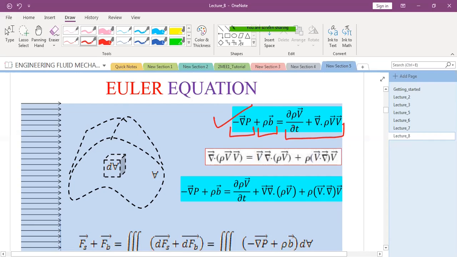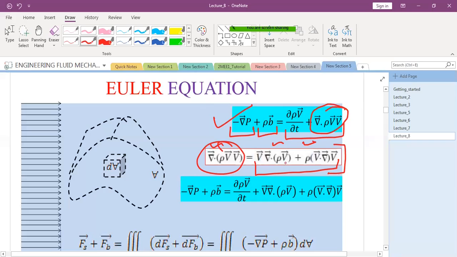Now, in order to simplify this case, I am using this well-known vector identity. This is a formula which relates certain terms, and I am substituting this term with this expression.